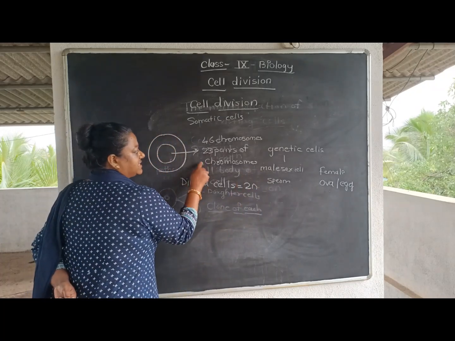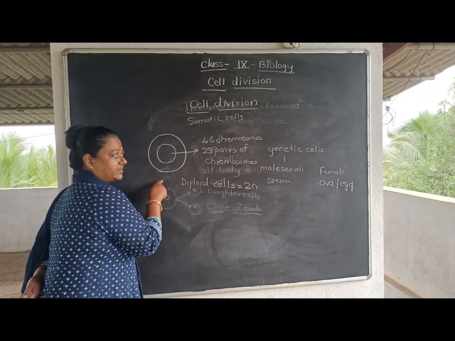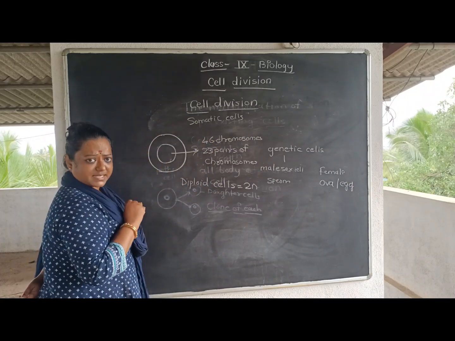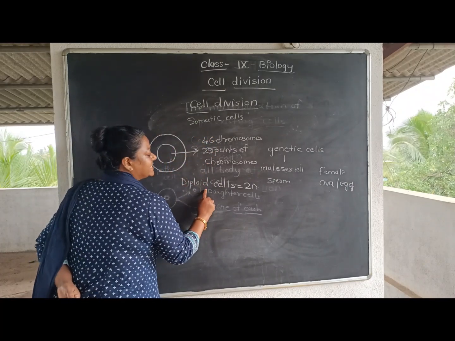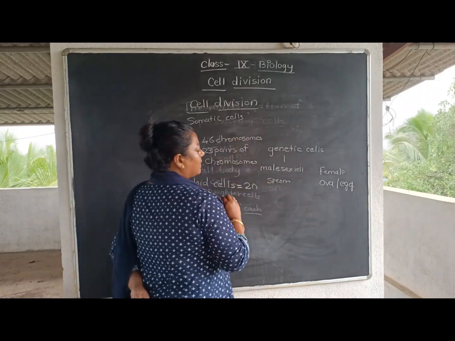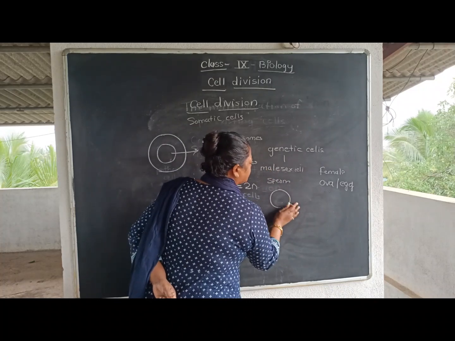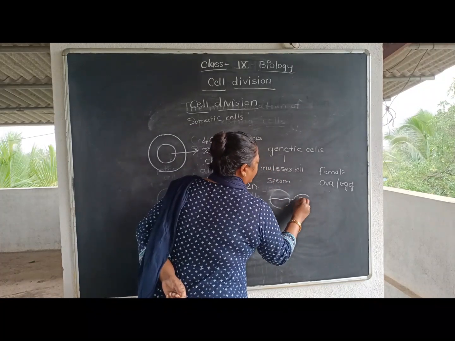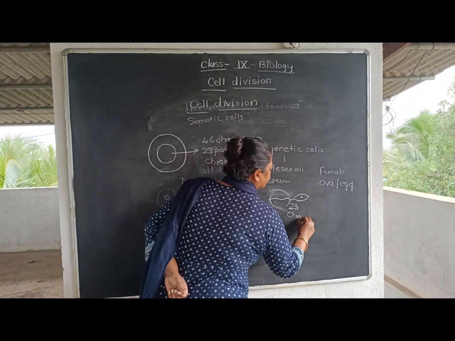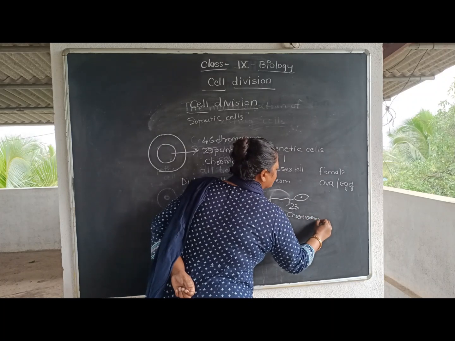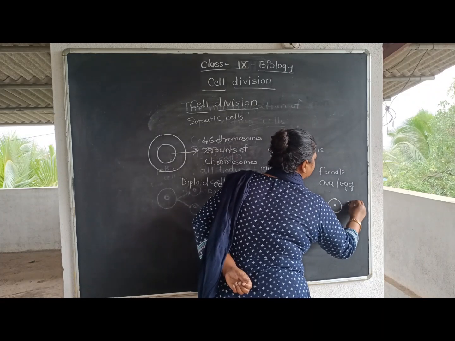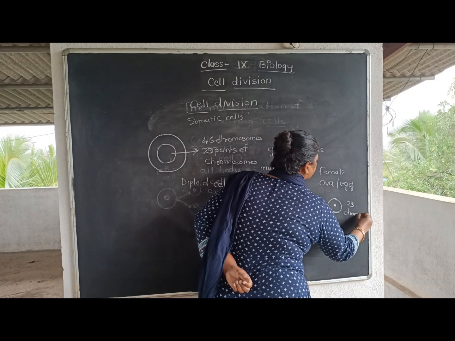The somatic cell contains 23 pairs of chromosomes, or 46 chromosomes, and such cells are called diploid cells, denoted by 2n. And if we talk about the genetic cell, suppose this is the sperm cell, then this sperm cell will have only 23 chromosomes. And if we talk about the ova or the egg cell, then it will also have 23 chromosomes.